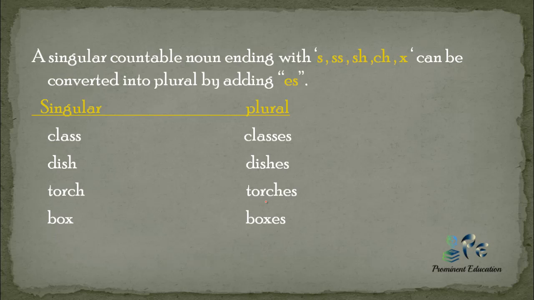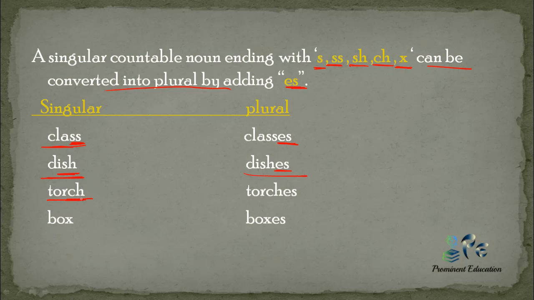A singular countable noun which ends with s, double s, sh, ch or x can be converted into plural by adding es. Like class, if you see double s, we have added es to make classes. Dish, you see sh, we have added es to make it dishes.